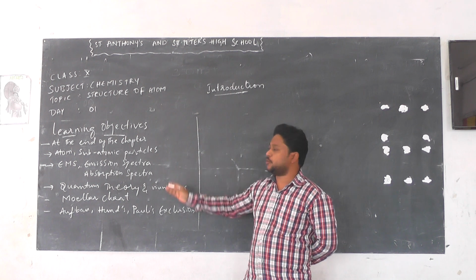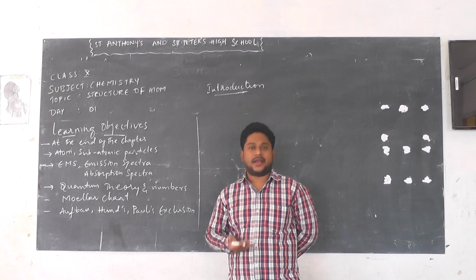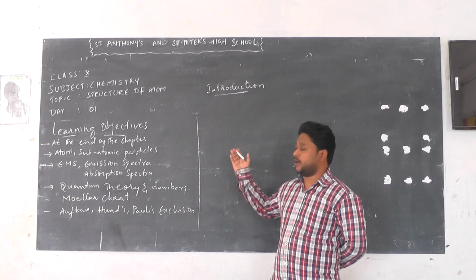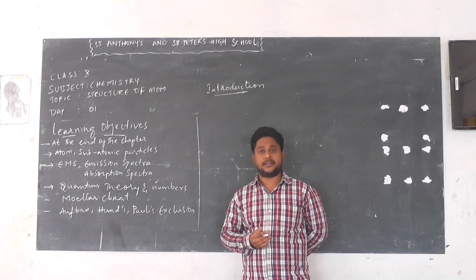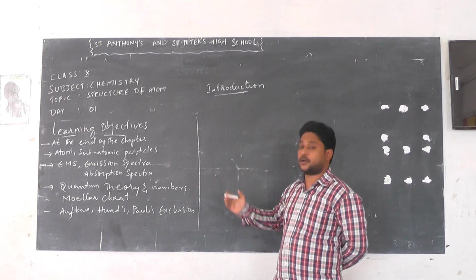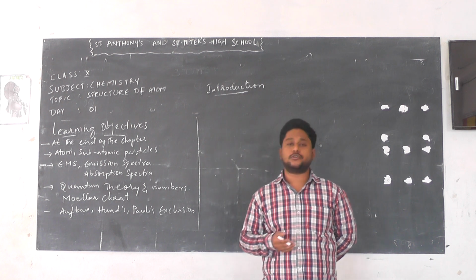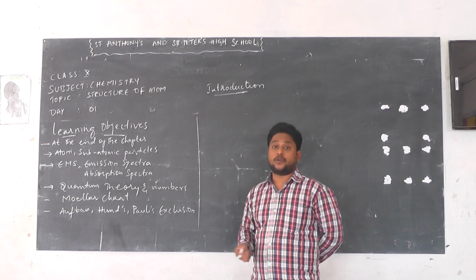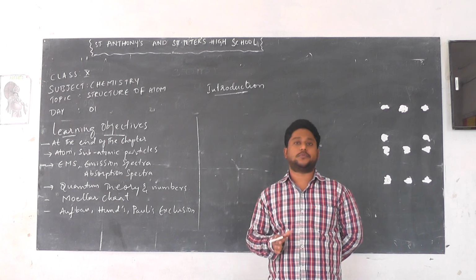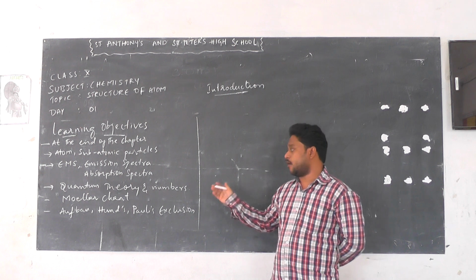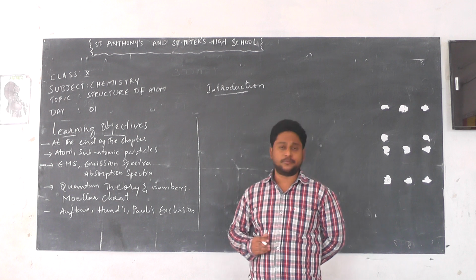You will also be able to define spectrum, explain what the electromagnetic spectrum is, and what emission spectra, absorption spectra, band spectra and line spectra are, and also about the quantum numbers, the scientists who proposed them, and the Aufbau chart, which explains the distribution of electrons based on energy levels, and also Hund's rule and Pauli's exclusion principle.